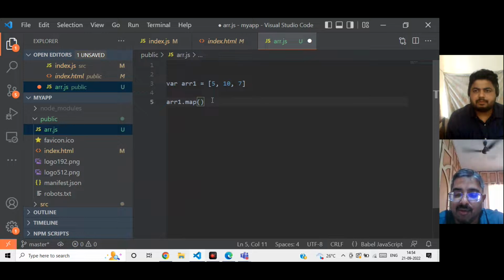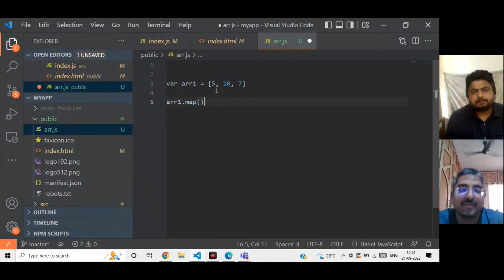No. Map. I am asking a simple question. I am saying array.map. Okay. Yes, map is a method. What is the parameter it expects in the map method? It will take an event. Event. Yes, sir. Okay. Like e, and after that an arrow function, that e will be returned. So how can we define the arrow function? Let's suppose I want to double this value. Yes, sir. How can I do it?